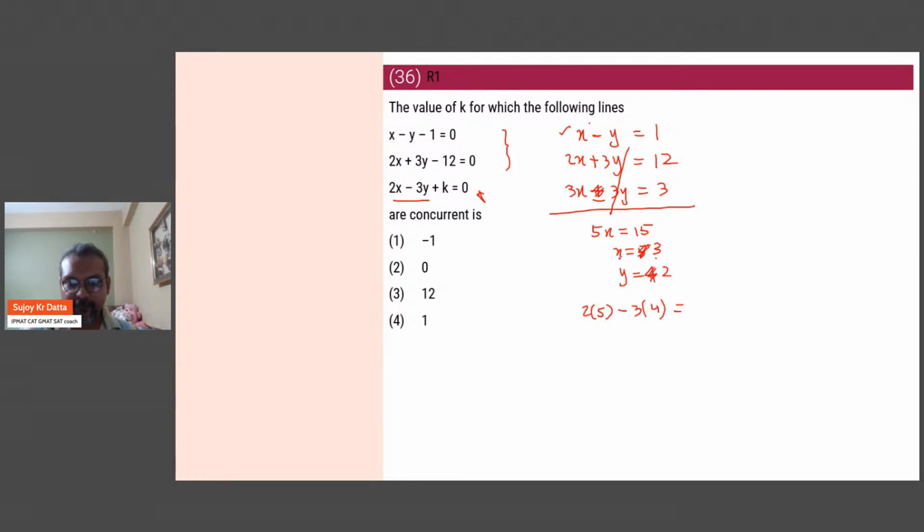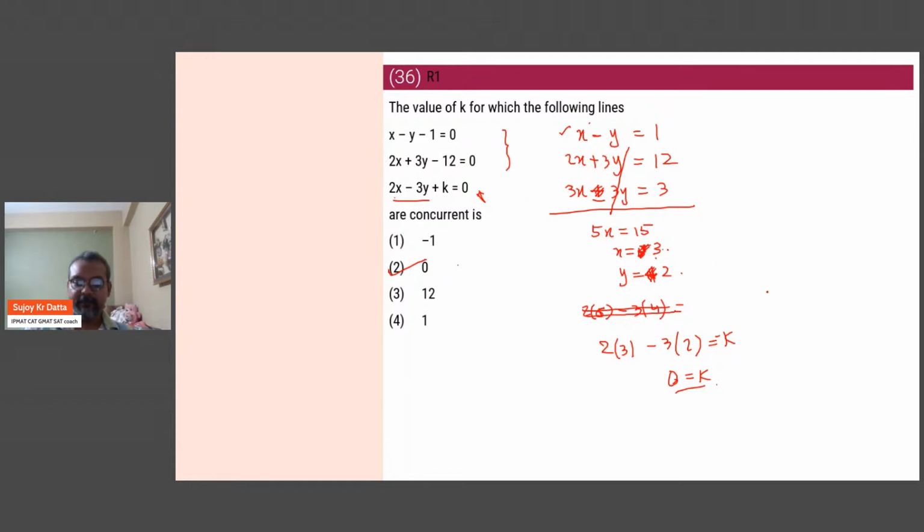Careless mistake, okay. Then 2 times x, that becomes 6. 2 times, okay, I'm writing it again. 2 times 3 minus 3 times y is 2, is k, minus k. So this becomes 0. So k is 0. So that's the second option. Okay. You can just keep it simple for this one. Just make sure you don't make silly mistakes like mine. So it's 3 and 2, not 5 and 4. Okay, so that was 36.